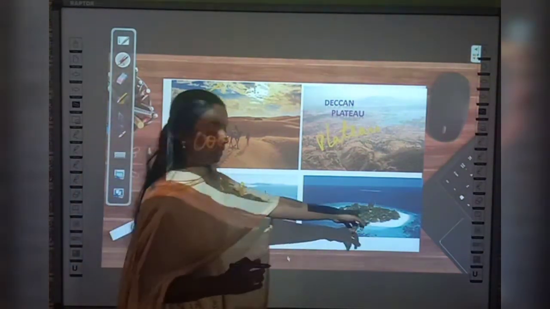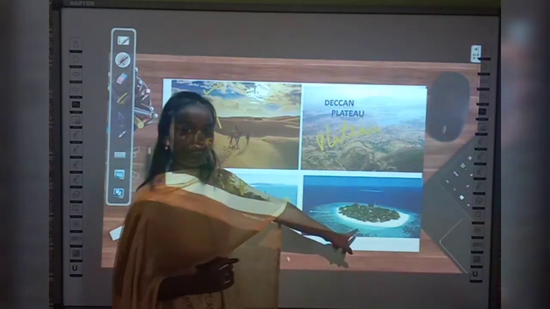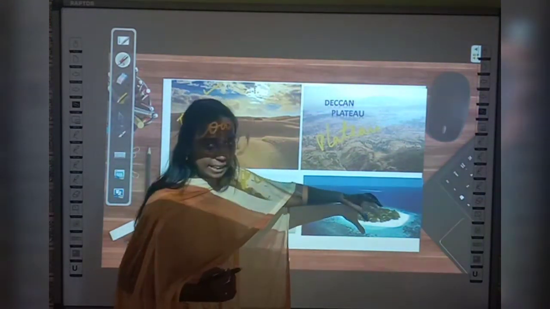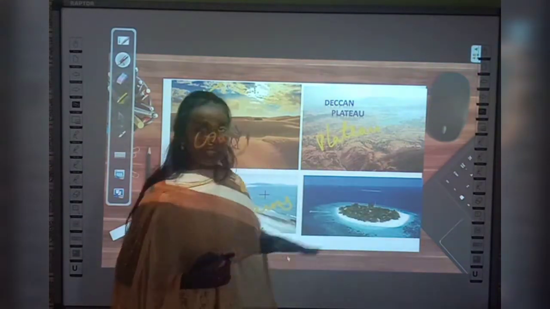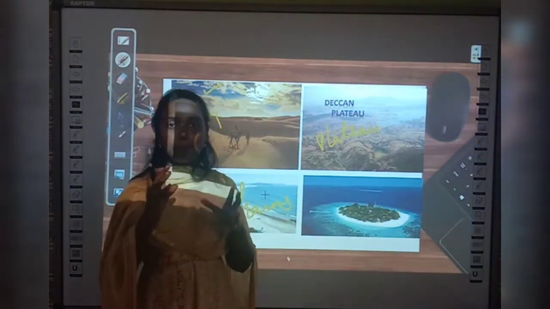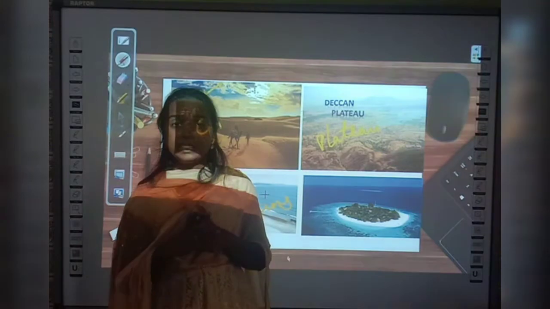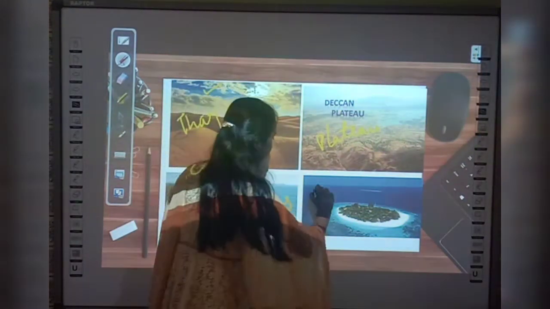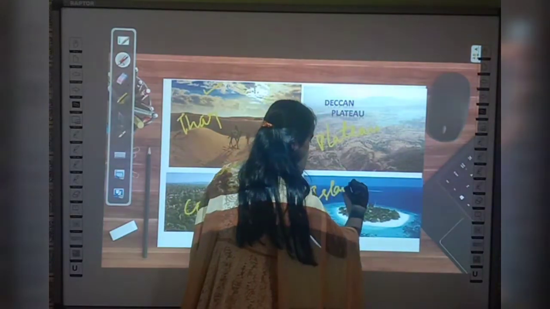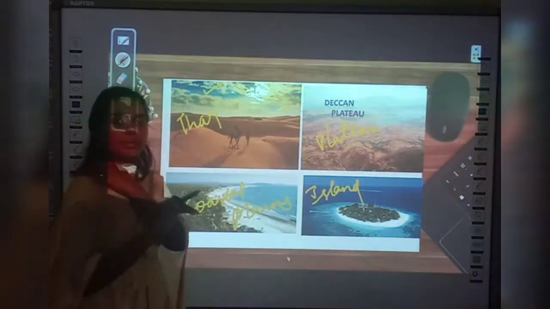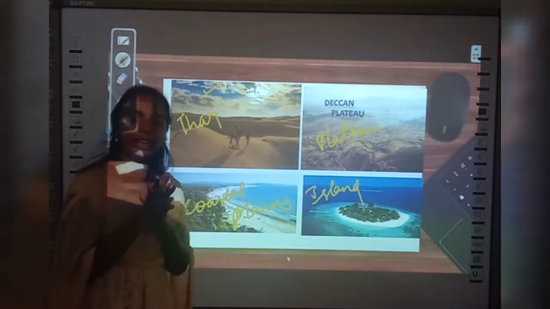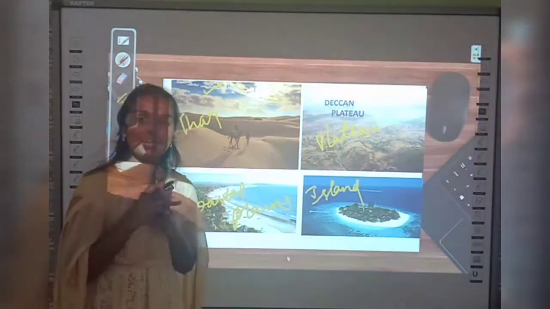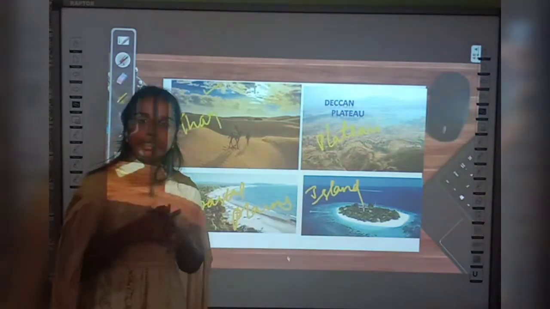Yes, now can you say, to which physical feature does this 4th image belong? See, there is a piece of land and it is surrounded by water on 4 sides, right? A piece of land that is surrounded by water on 4 sides is called what? Very good, island, okay? So, this belongs to island. Now you got a small idea, right? What are these 4 different physical features? Shall we discuss each and every one in detail?